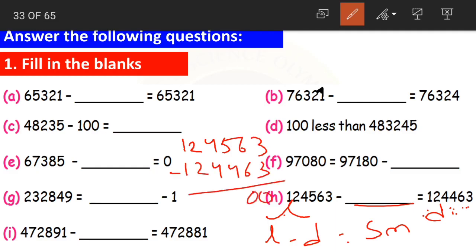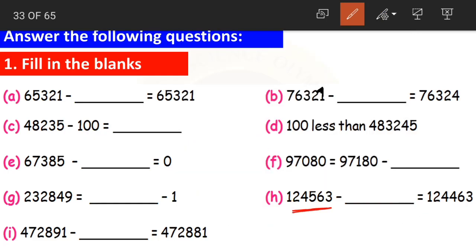Now 0, 0, 5 minus 4, 1. Now again 4 minus 4, 0, 2 minus 2, 0, 1 minus 1, 0. What is the answer here children? 100. 1,24,563 minus 100 is equal to 1,24,463. Okay, this is one method of solving it.